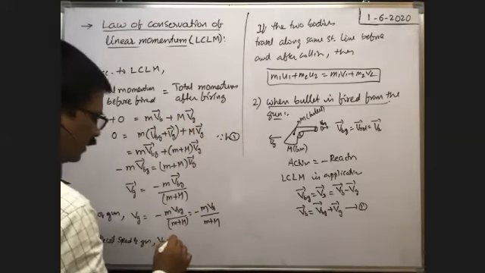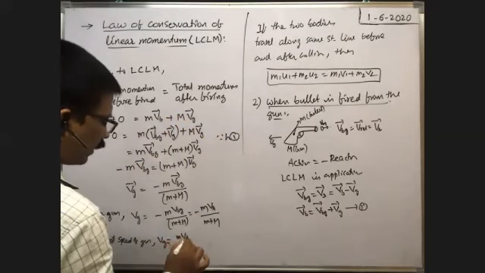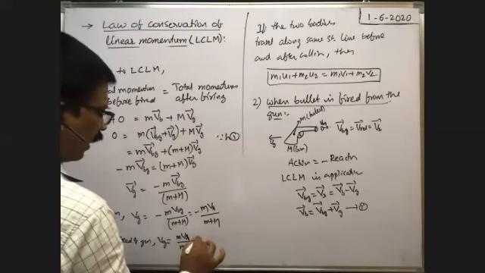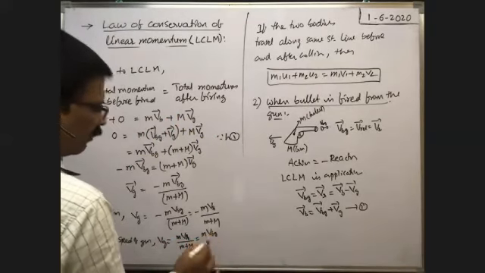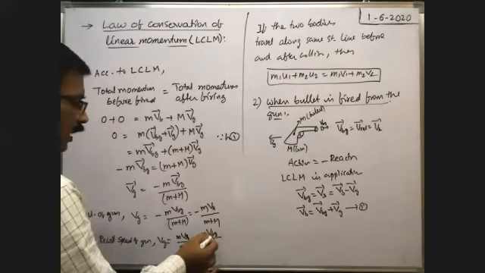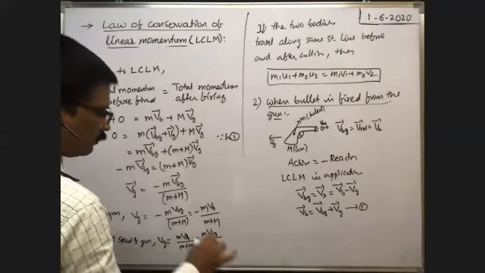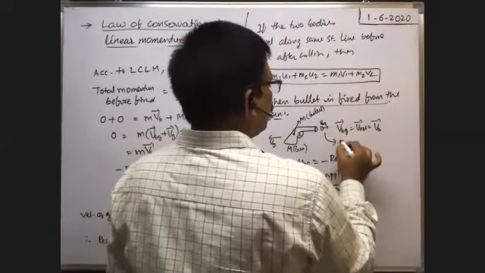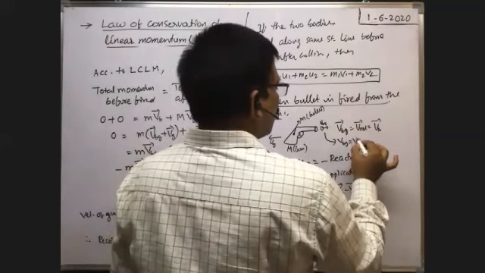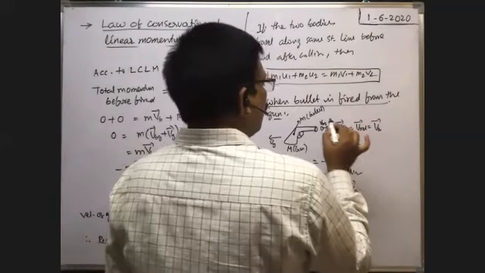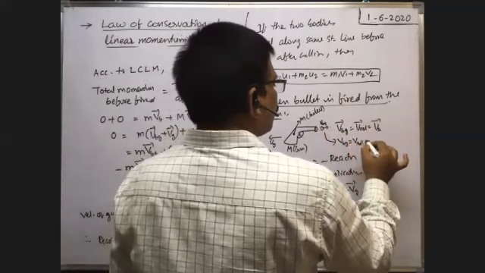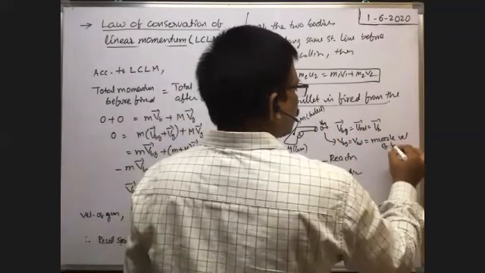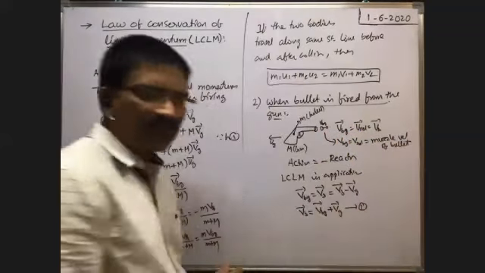That's why Vg is simply m V_bg by m plus capital M, that is equal to m into the velocity of bullet with respect to gun, also called the muzzle velocity, by m plus capital M. Here this velocity is called the velocity of the bullet with respect to gun, or the relative velocity of the bullet with respect to the gun, or also called the muzzle velocity of the bullet.